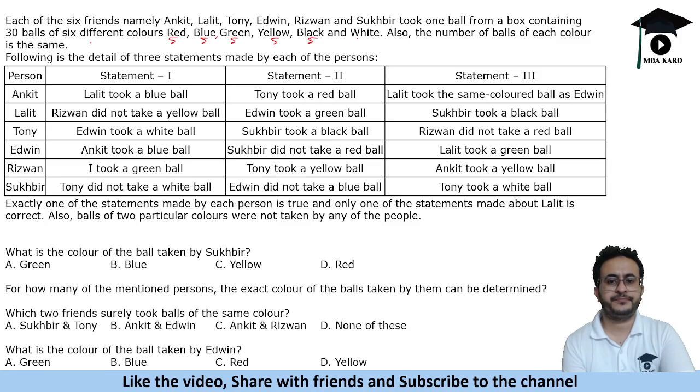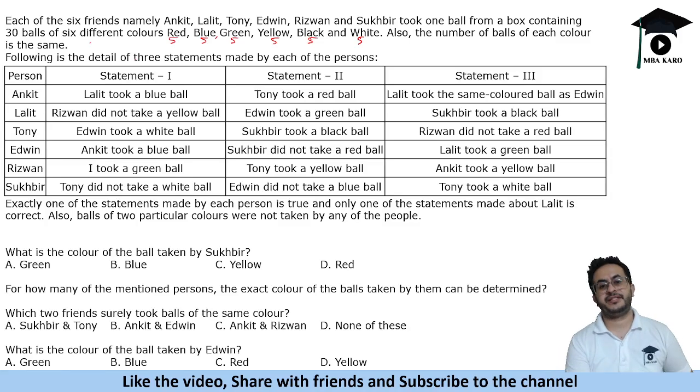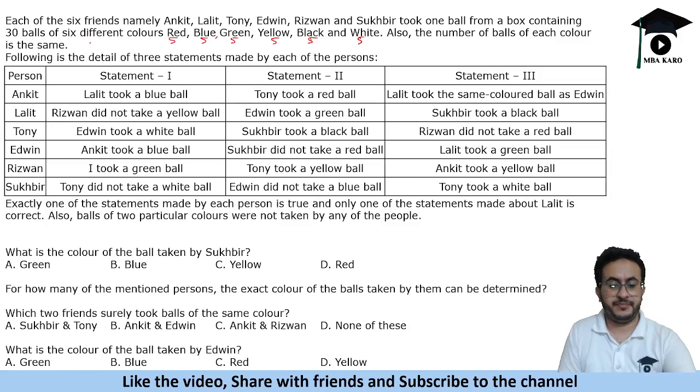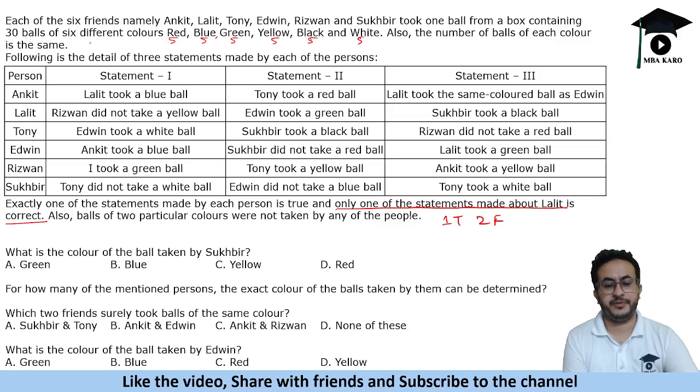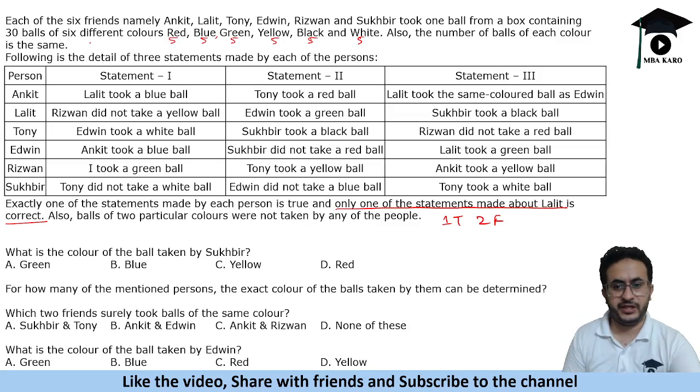Now some detail is given about the 3 statements made by each of the persons, and we are given that exactly one of the statements by each person is true and only one of the statements made about Lalit is correct. So for every person we have 1 true and 2 false statements. Also, balls of 2 particular colors were not taken by any of the people. So one person has picked only 1 ball.